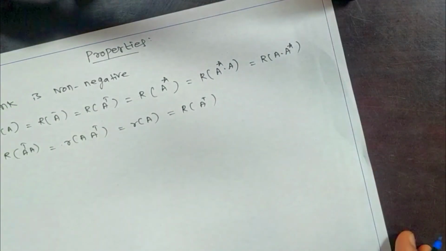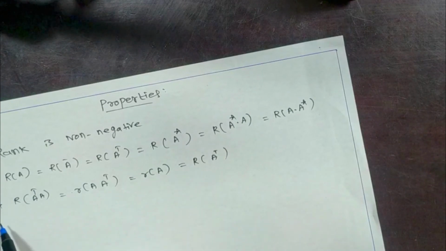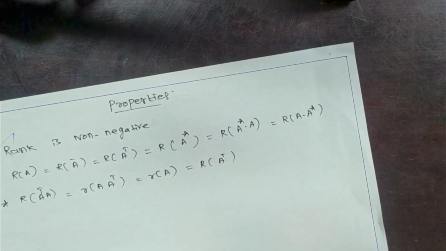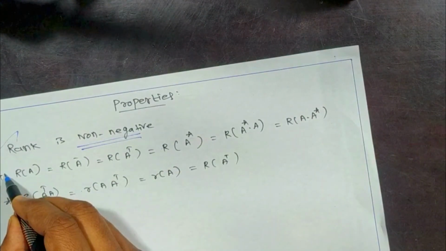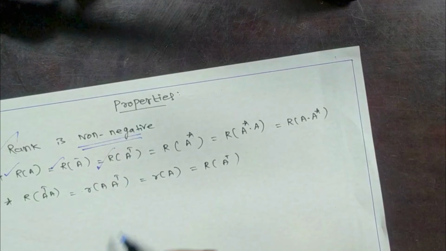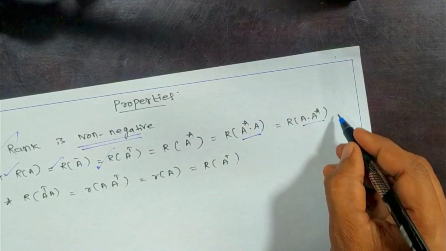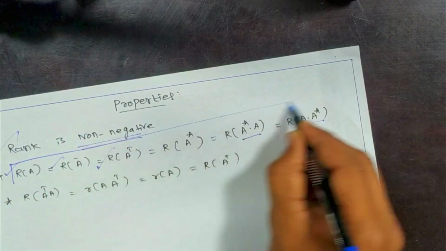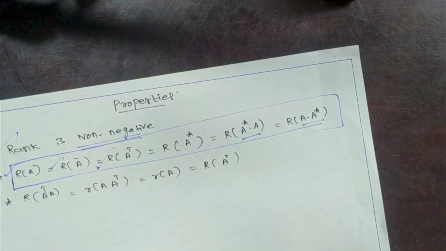Apart from this, we have some other properties of rank. I already said rank cannot be negative, it is a non-negative number. Also, rank of A is equal to rank of the inverse, which is equal to the rank of the transpose conjugate, and of A into conjugate A and conjugate A into A. All these ranks are the same.